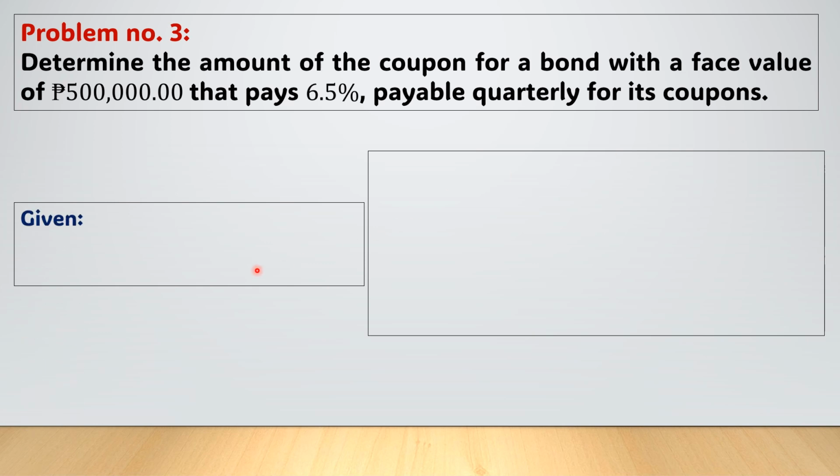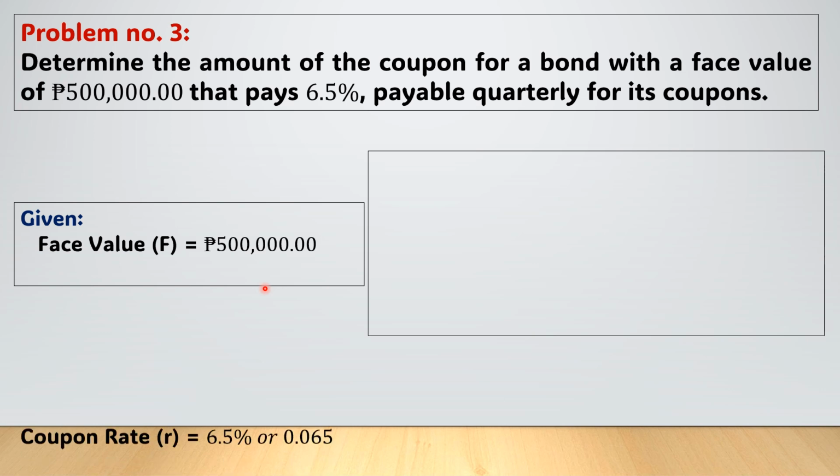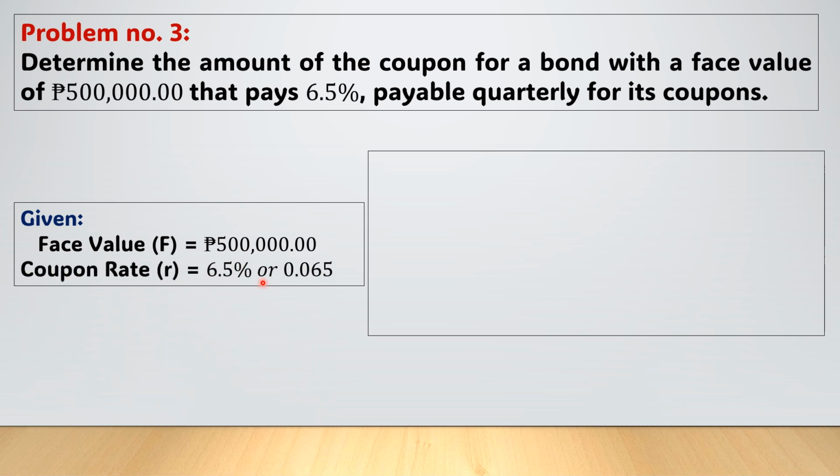So what are the given? First, we have the face value, which is 500,000 pesos. And then, the coupon rate, 6.5% or 0.065.